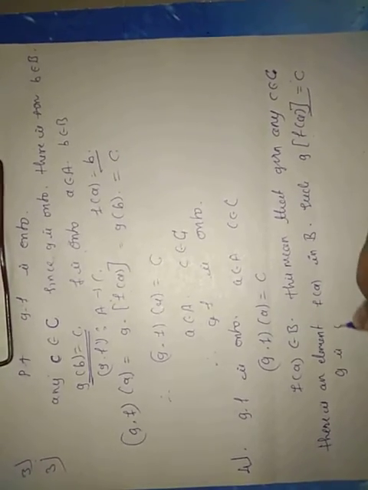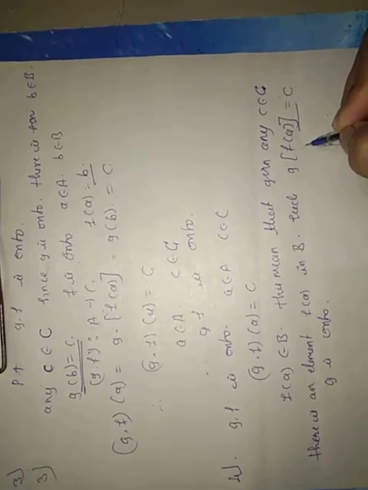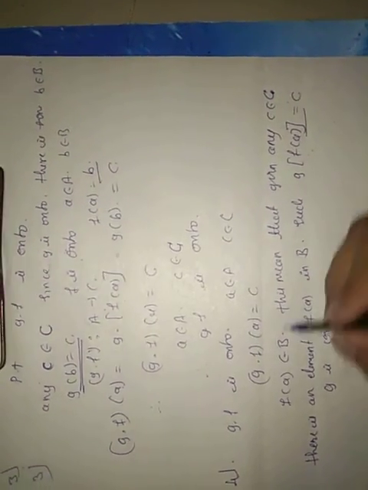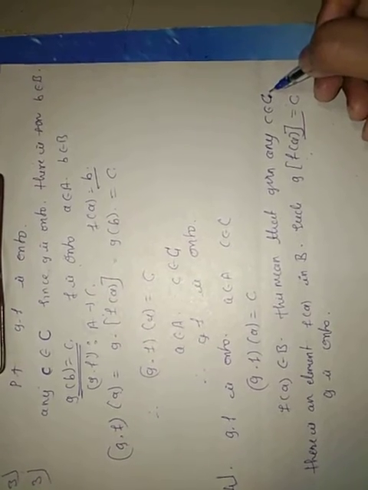If g(f(a)) equals c, it means g is onto, because f(a) belongs to the set B and there is some c belongs to C, therefore g is onto.